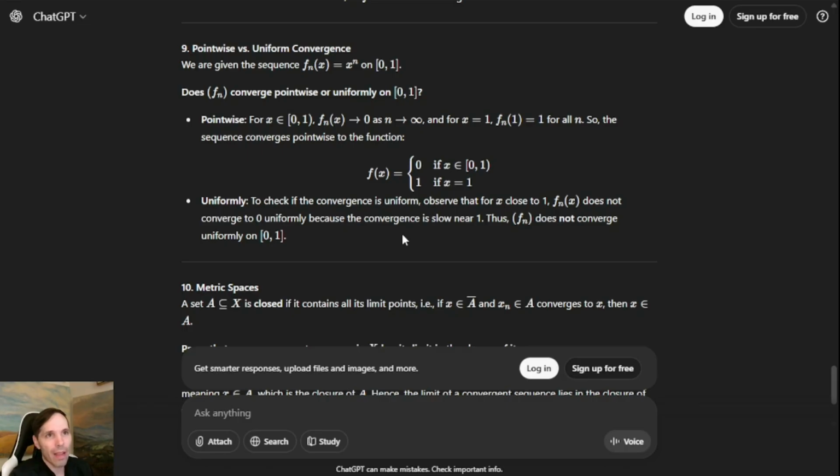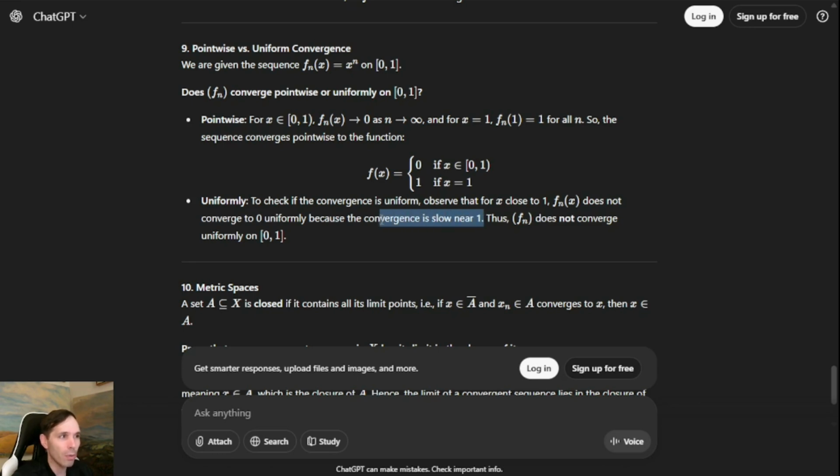So they got the answer right. I think I'll probably give them 2 points for that. So 2 out of the 5 for this second half of the question. But I don't feel like they did a good job of defining why it doesn't converge uniformly. They didn't use the definition of uniform convergence. So I don't think I'm going to give them credit at all for their explanation.